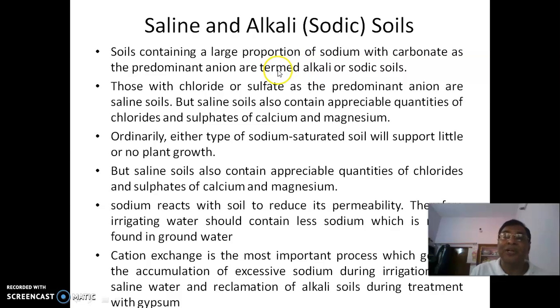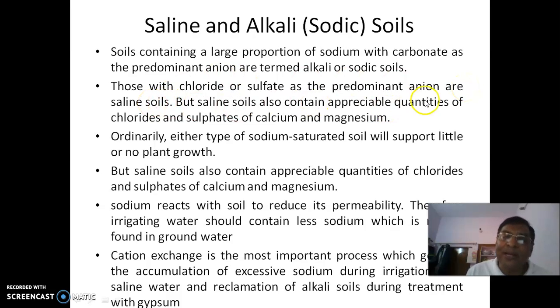Soils containing a large proportion of sodium with carbonate as the predominant anion, like sodium carbonate, are termed alkali or sodic soils. This is very important. Those with chloride or sulfate as the predominant anion are saline soils.